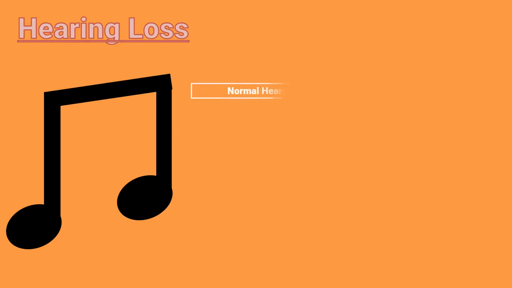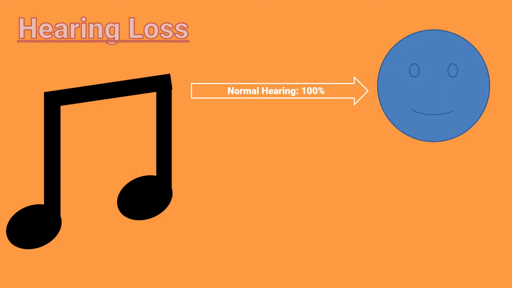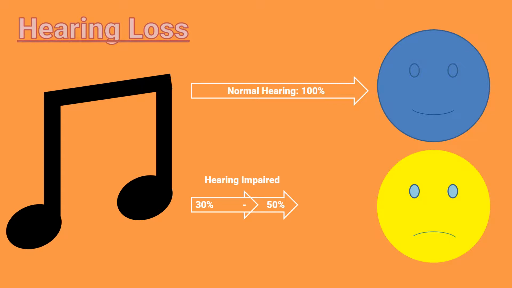Here's a simple example of what hearing loss is. For people with normal hearing, we say that they hear 100% of the sound. For people who are legally hearing impaired, we say that they hear around 30 to 50% of the sound. Some people might be thinking, what about hearing aids?